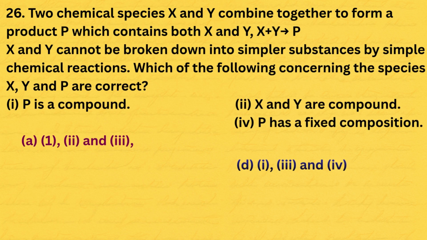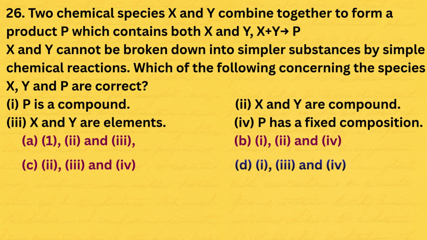26. Two chemical species X and Y combine together to form a product P which contains both X and Y: X plus Y giving P. X and Y cannot be broken down into simpler substances by simple chemical reactions. Which of the following concerning the species X, Y and P are correct? 1. P is a compound. 2. X and Y are compounds. 3. X and Y are elements. 4. P has a fixed composition. The correct option is D.